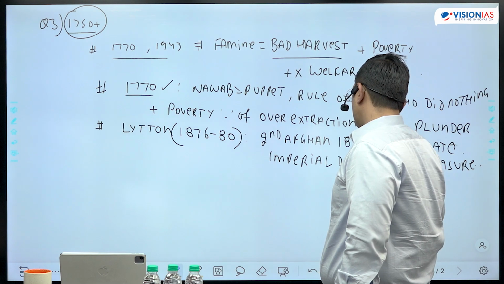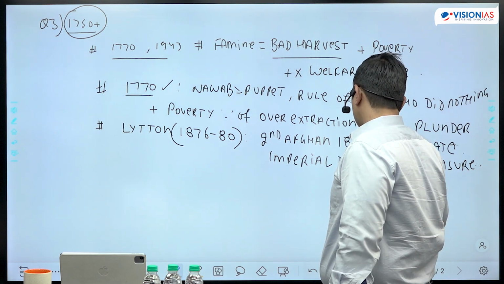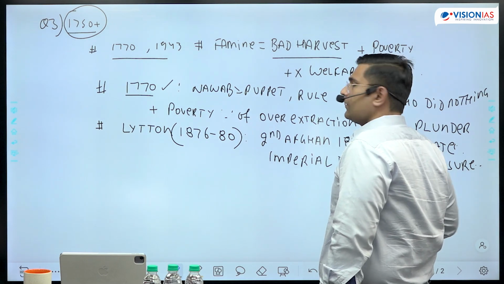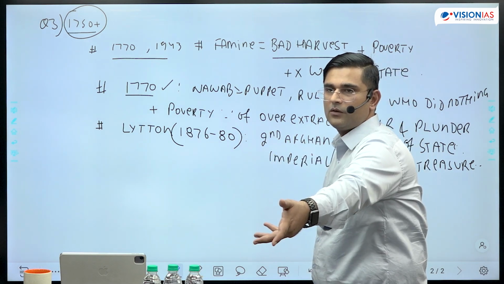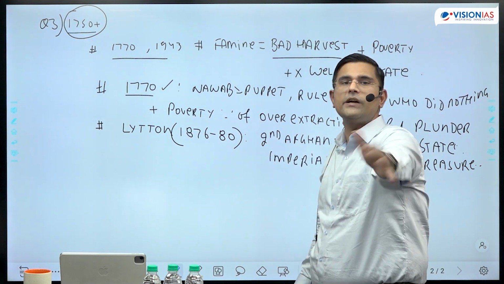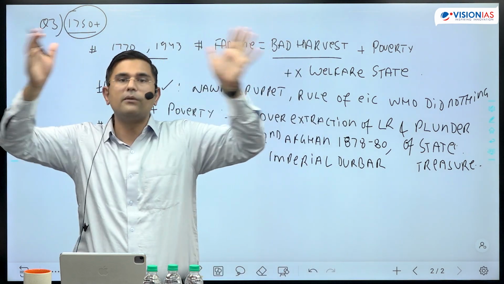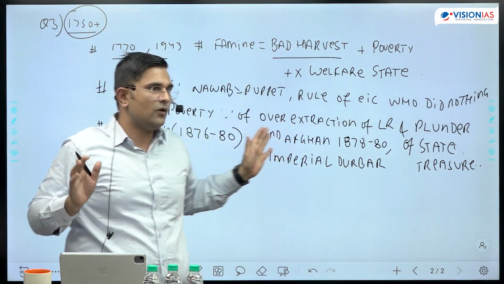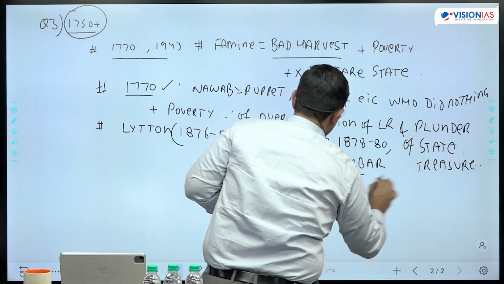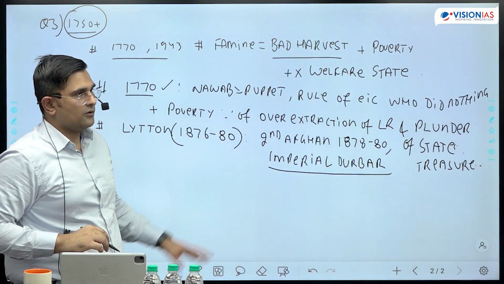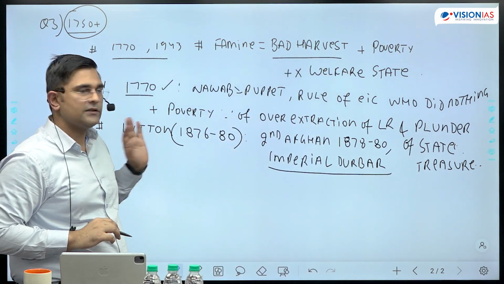Imperial Darbar, where the Queen got coronated. Huge amount of expenditure is taking place for the Queen getting coronated. ठीक? Imperial Darbar, coronated. ठीक? So therefore this is how we are proving.